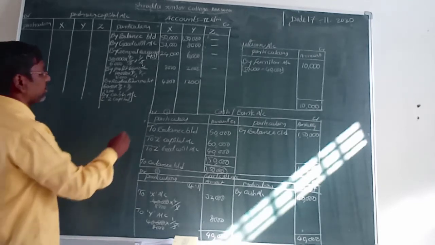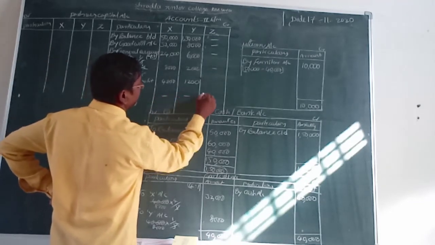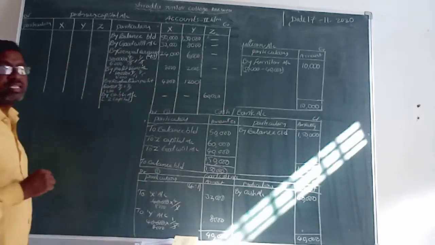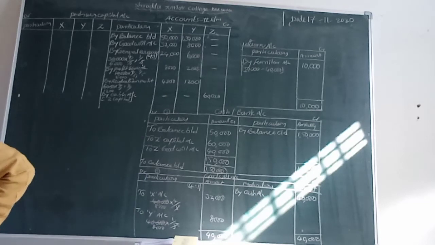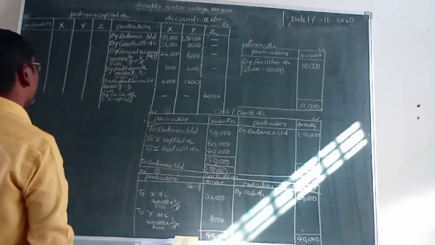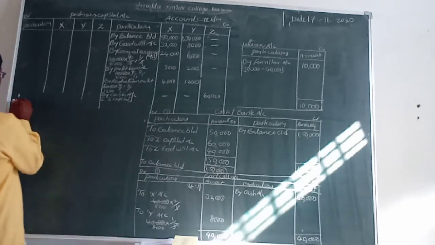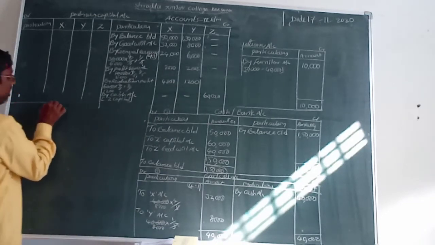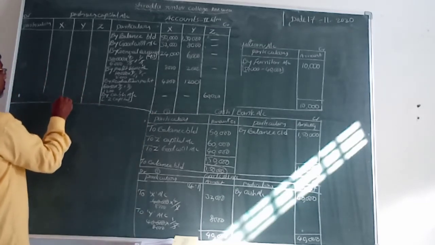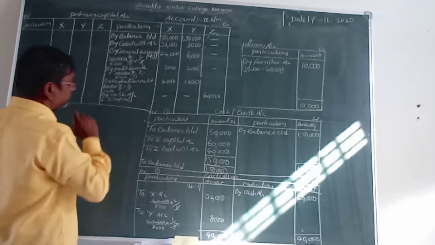So what is the amount? The amount is 60,000 rupees. Isn't it? Now we can do the total. This is all partners' capital amount. Isn't it? Now we are taking the total amount.